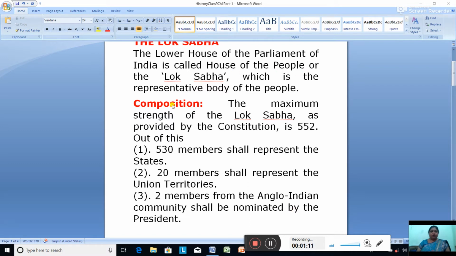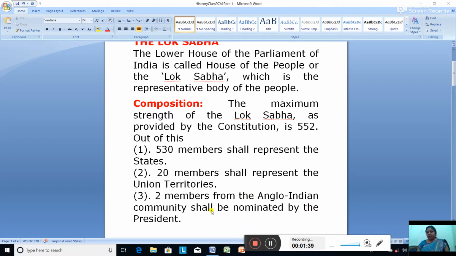So this is the composition of the Lok Sabha, where you have how many members? According to our constitution, 552. 530 are elected by the states, or you can say they represent the states. 20 members represent the union territories, and 2 members represent the Anglo-Indian community. They are nominated by the president.